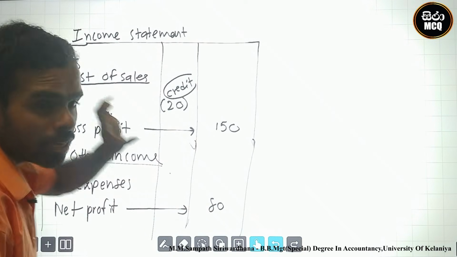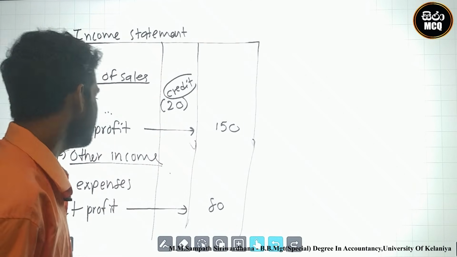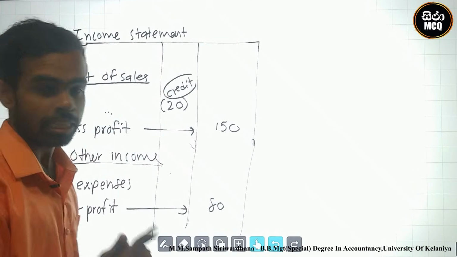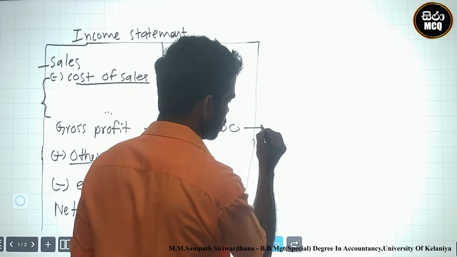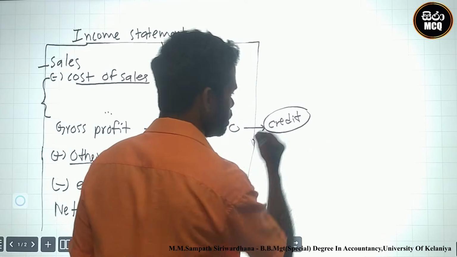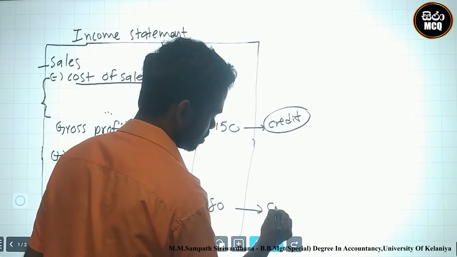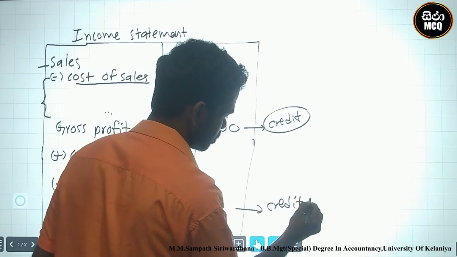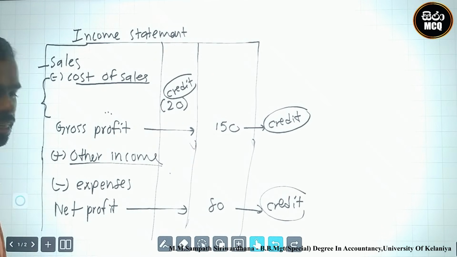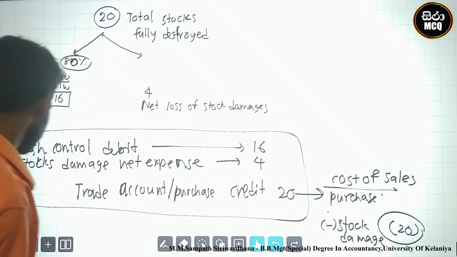Cost of sale was impacted, so gross profit must be impacted. Gross profit was a credit figure. Remember that, profits are credit figures. Net profits are credit figures. This short was credit. Look here, this short was credit. Why? Trade account credit 20.